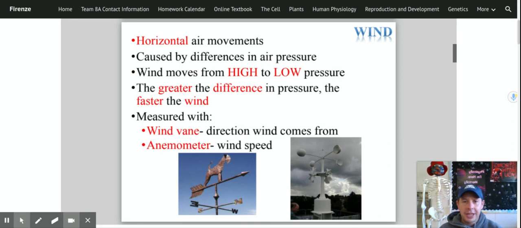On your devices, it will probably just have a little arrow or a compass that tells you which way it's coming from. An anemometer almost looks like a pinwheel that you win at a carnival, where you blow into the pinwheel and it spins. The faster it spins, the faster it's recording the wind blowing. So we use those two things to determine, number one, what direction the wind is coming from, and number two, how fast the wind is blowing. If you own a sailboat, if you're a boater, you have to really pay attention to this, especially if you like sailing. What direction the wind is coming from and how fast it is blowing has to be taken into consideration when you're out on the water.